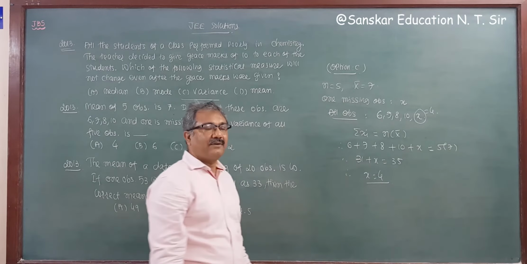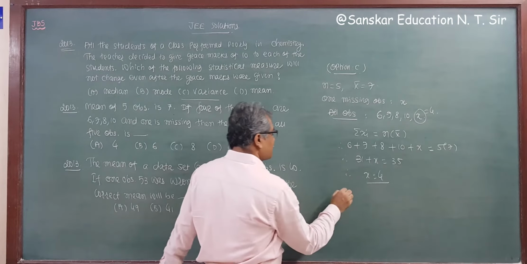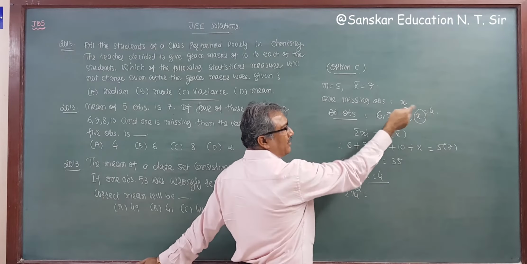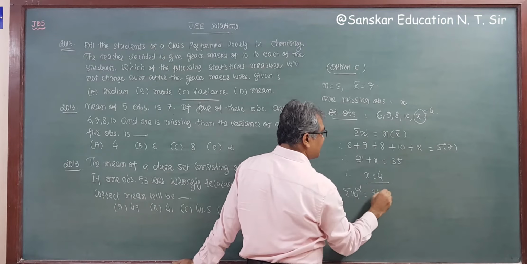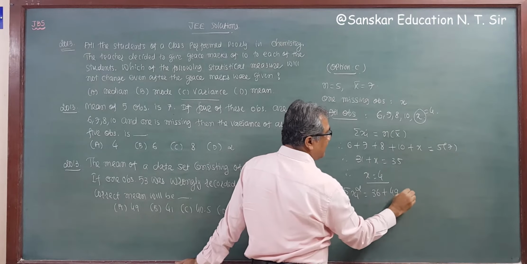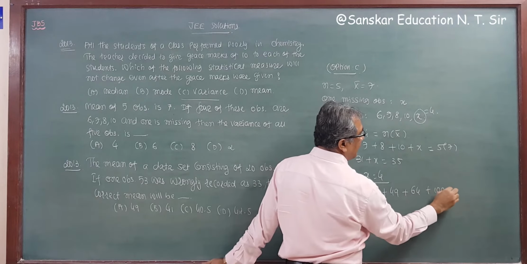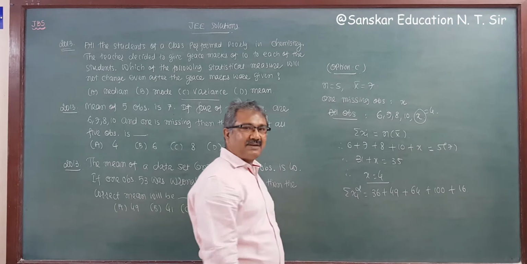So the other observation is x equal to 4. For variance, what do you require? For variance, we require sigma xi square. So sigma xi square is the sum of the squares of the observations. So this is 6 square, that is 36, plus 49 plus 64 plus 100 plus 4 square, that is 16. So this is sigma xi square.